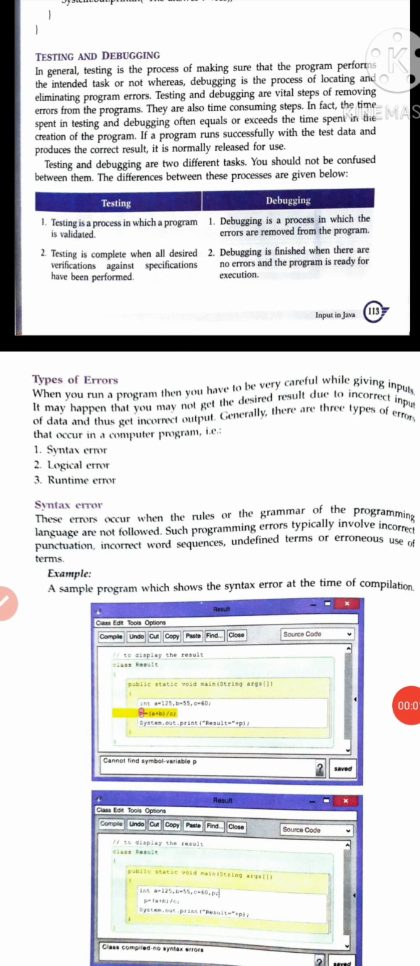Everyone, now I'm here with my next video of testing and debugging. In this, I want to tell you about when testing occurs and when debugging occurs, and what we mean by testing and debugging. First of all, when we are creating our own programs, that time if some error occurs